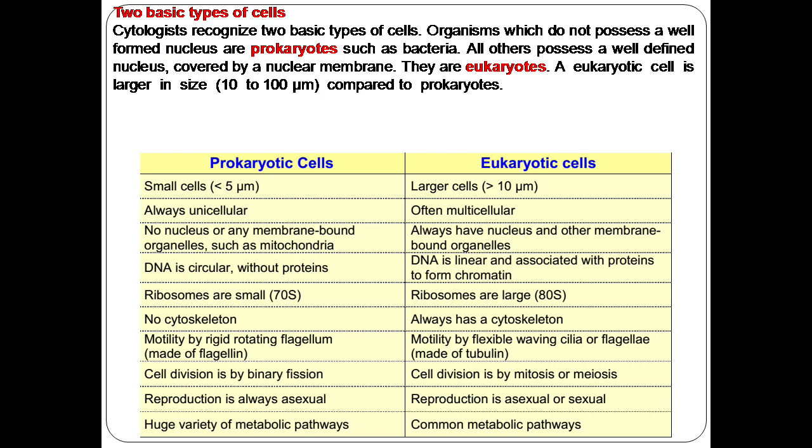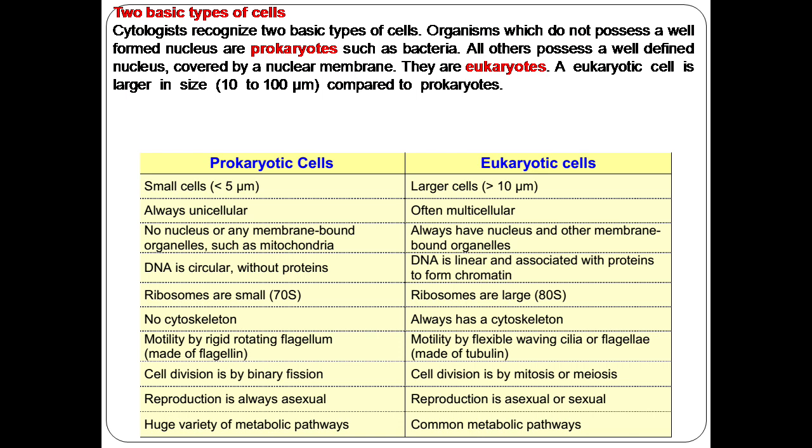In prokaryotes, DNA is circular without proteins, whereas in eukaryotic cells, DNA is linear and always tightly associated with proteins, called chromatin. In prokaryotic cells, ribosomes are smaller, 70S ribosomal units, whereas eukaryotic ribosomes are larger and made up of 80S units.